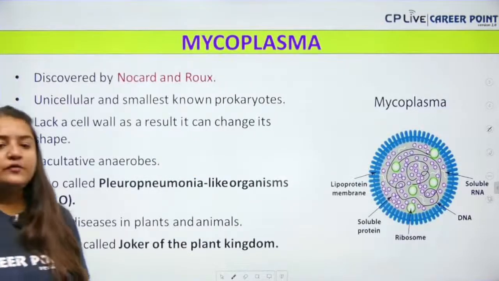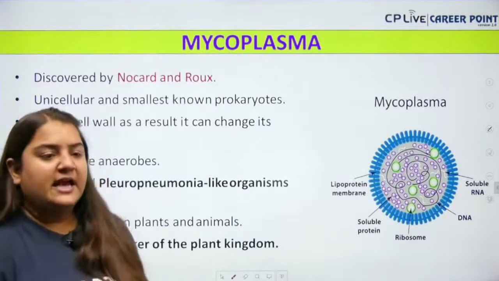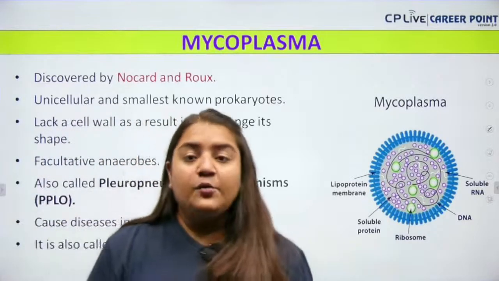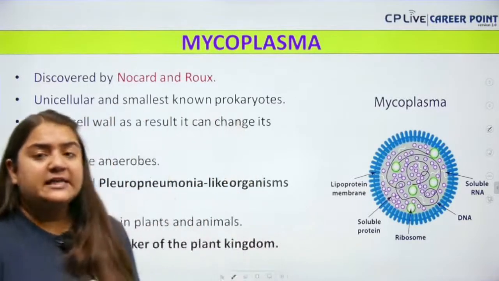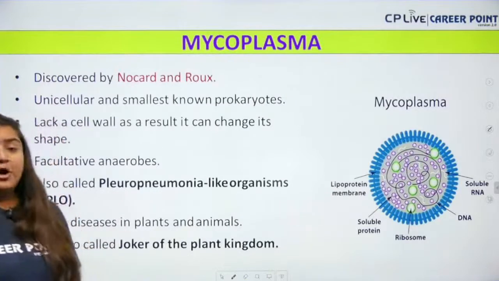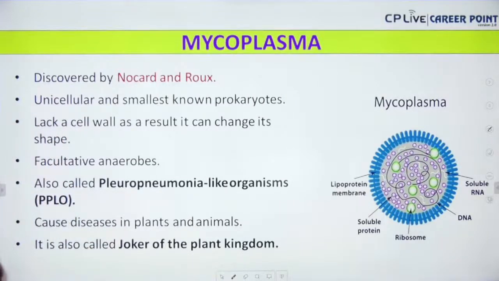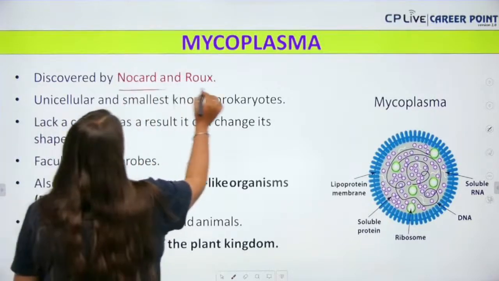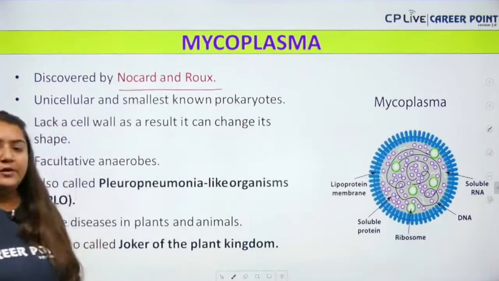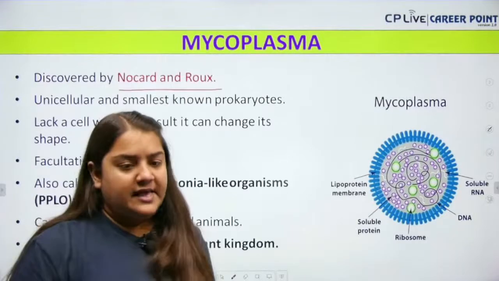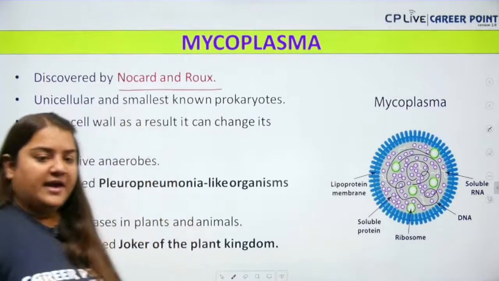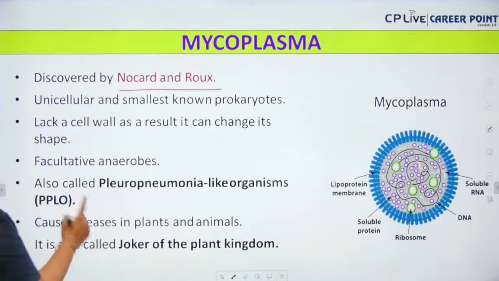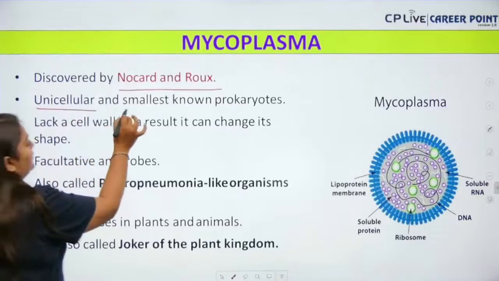Next, we are going to move on to the last topic of the bacteria, that is Mycoplasma. And you all know Mycoplasma is called the joker of the plant kingdom because it does not have a cell wall. Okay. So, Mycoplasma was discovered by Nocard and Roux. Yes. Okay, very good, Satyendra.